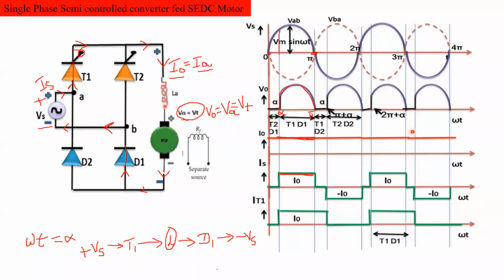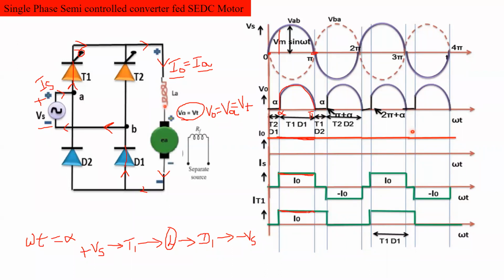Okay, the current flowing through thyristor T1 is like this.